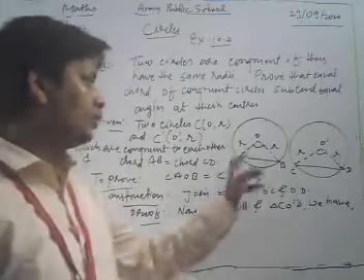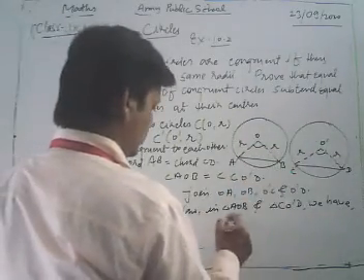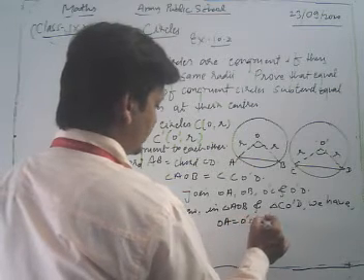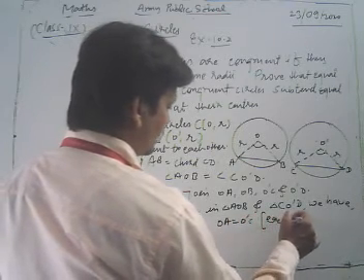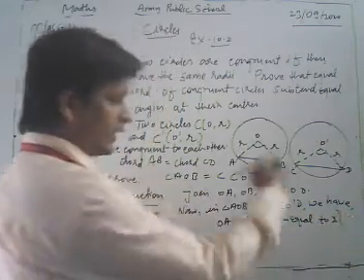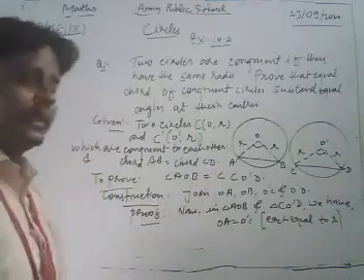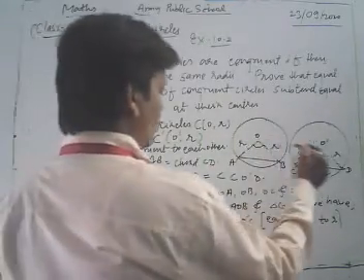Let's see, in both the triangles what we have. OA is equal to O'C, each equal to R, because they are congruent to each other, and they are congruent, so their radii are also the same. OA is equal to O'C.